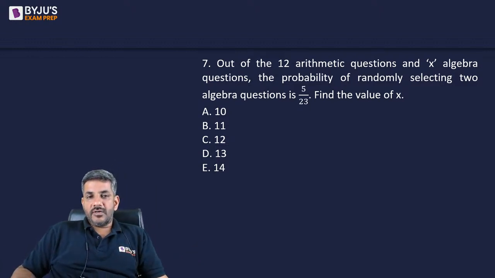Out of the 12 arithmetic questions and X algebra questions, the probability of randomly selecting two algebra questions is 5 by 23.